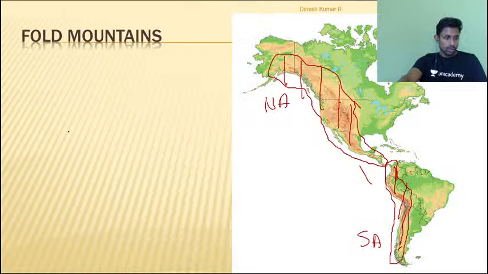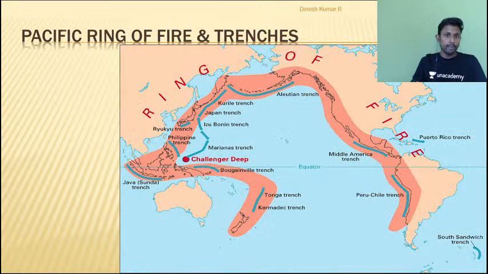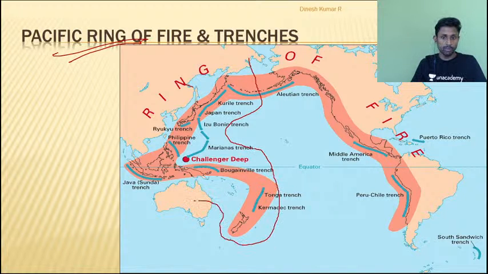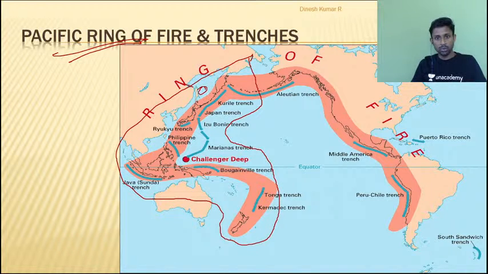Clear? Now I hope you guys have heard about something known as the Pacific Ring of Fire. What is the Pacific Ring of Fire? See, we have just talked about this section of the Pacific Ocean. Do you remember? And we said that here is the area where I am experiencing ocean convergence. And we talked about this area just now where we talked about ocean continent convergence.